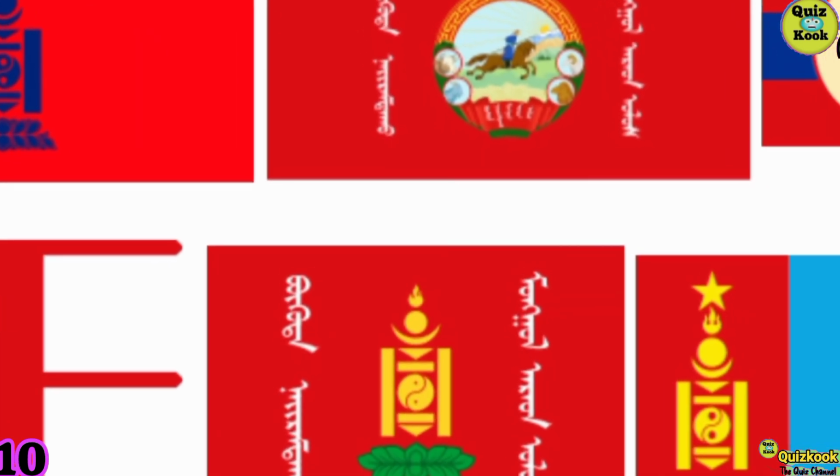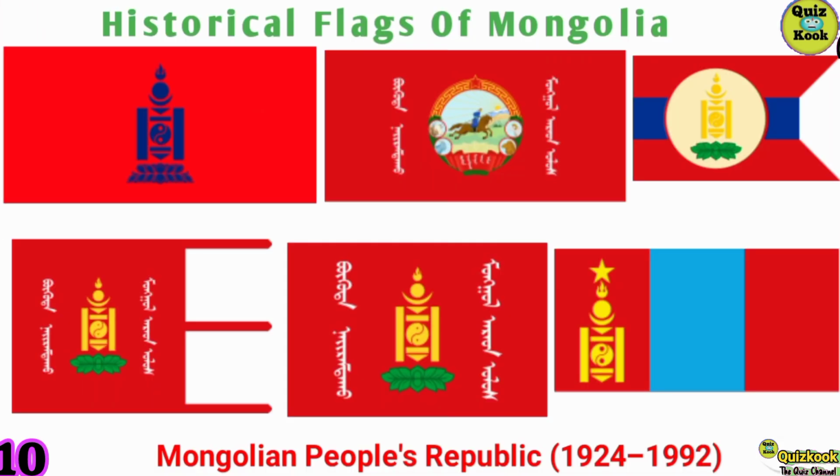Mongolian People's Republic, 1924 to 1992. The flag of the Mongolian People's Republic, with its socialist motifs, represents a transformative era in Mongolia's history. This flag signifies the nation's transition to a socialist state, reflecting the political and social changes of the 20th century.